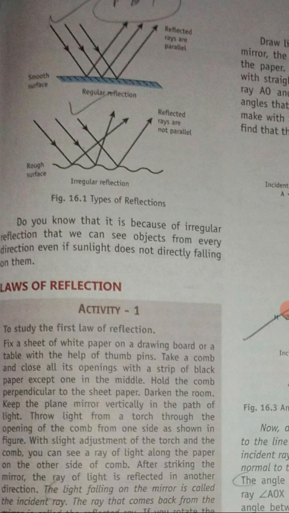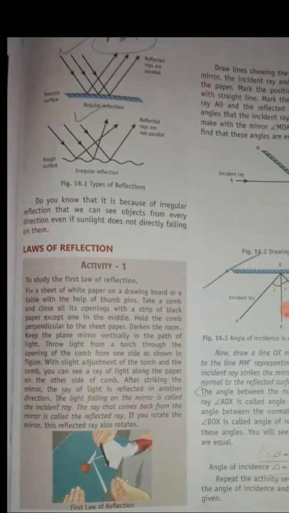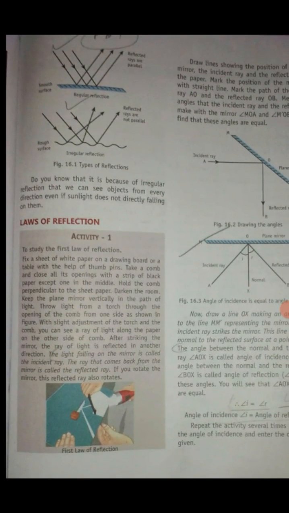The first ray diagram shows regular reflection and the second ray diagram shows irregular reflection. Do you know that it is because of irregular reflection that we can see objects from every direction? In irregular reflection, we can see any object in every direction, even if sunlight does not directly fall on them.